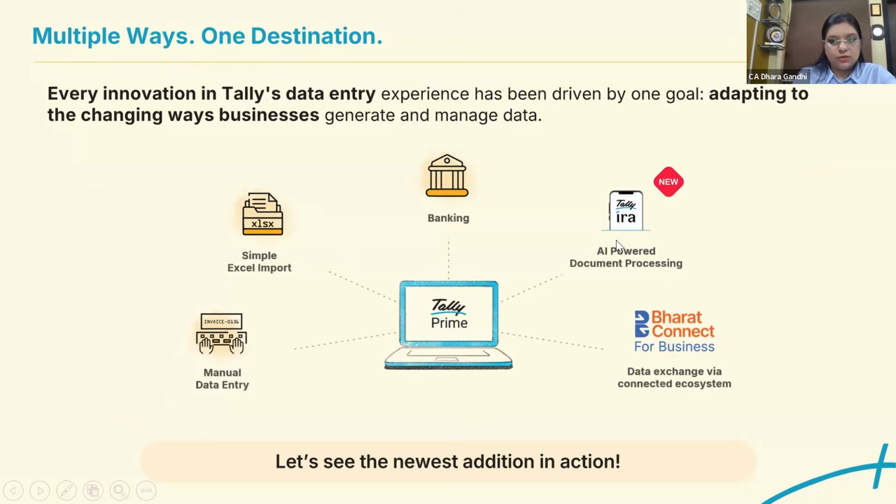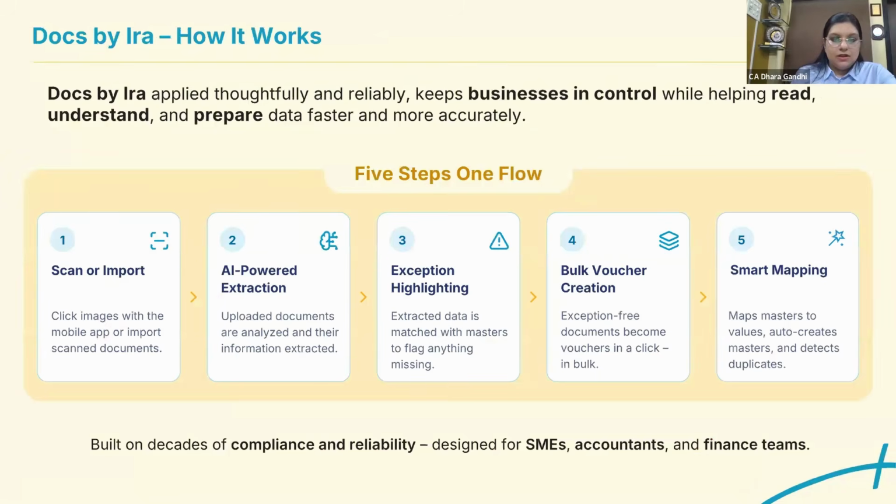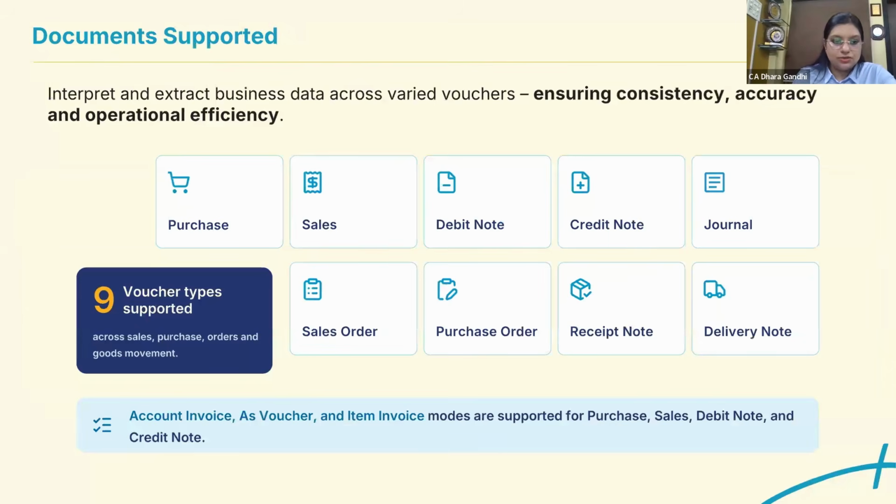So this is an easy way of putting the data entry in your system. Simply, what you have to do is download this Era app on your mobile phone. You can scan your invoices through it. The AI will detect the transaction. You can import it in your Tally. If there are any discrepancies, the discrepancies will be highlighted in Tally. You can create a bulk voucher and you can smartly map the transaction. How this works, I will simply show you a small demo of it.